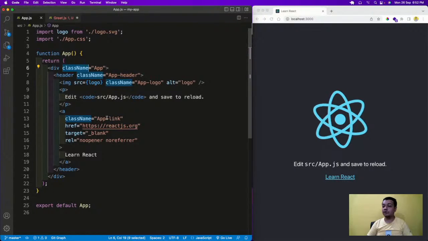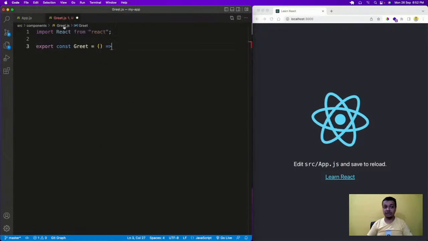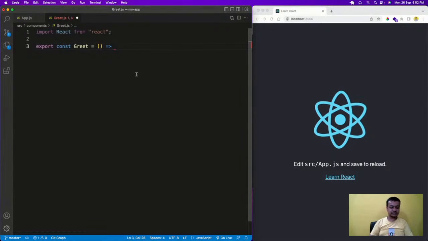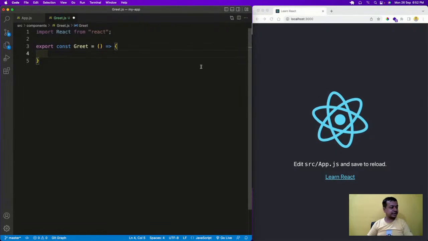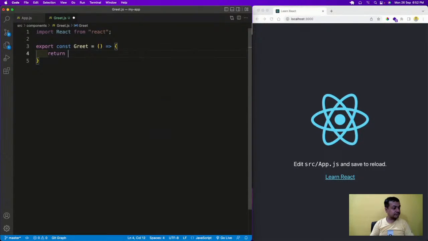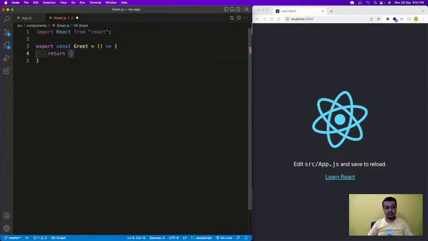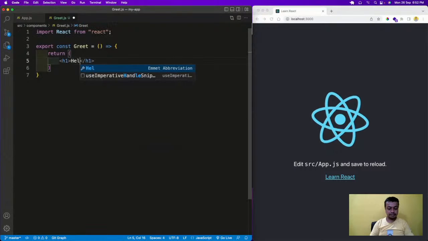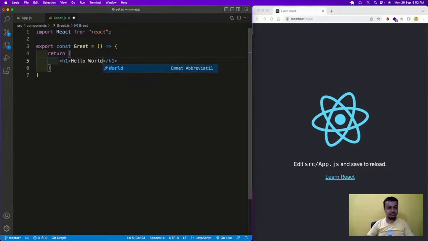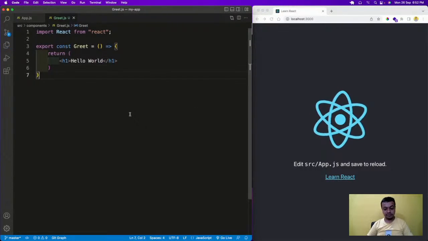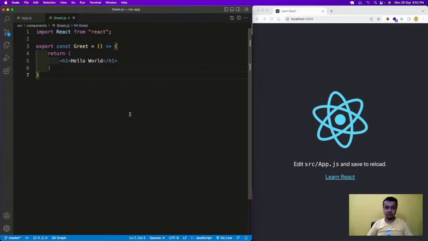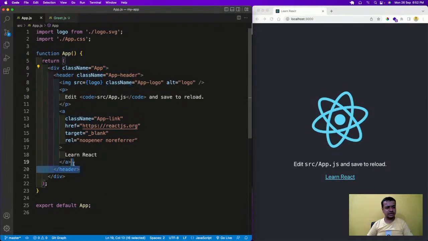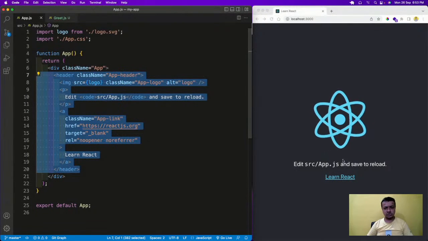You can see this App.js which is holding everything is a normal function, not an arrow function, but I love arrow functions and they have some benefits also. They're the modern way of JavaScript. So export const greet is done. Then I will have a return, and in this return I will have an h1 with Hello World. I will save it. Now how am I going to use it? I'll go to App.js, where I have this header, app header and all these things.